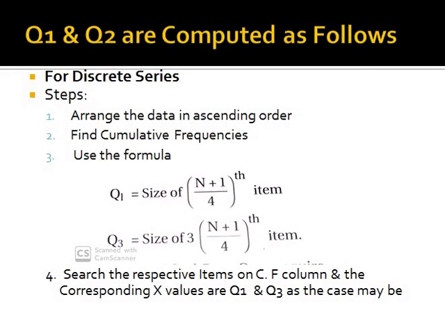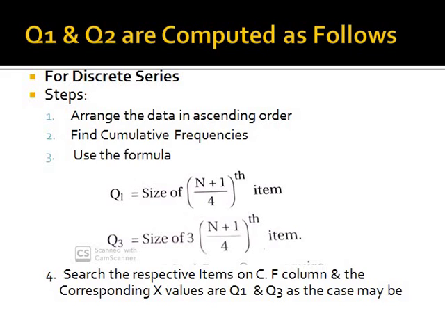Till now we solved the problems on individual series, and next is the discrete series. Just as in the median, we first arrange the data in ascending order, calculate the cumulative frequency, and use the formula n by 2. Then we search for the respective value in the cumulative frequency column. The same process applies here, but only the formula changes.